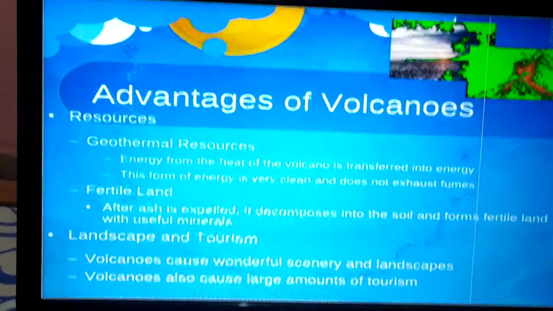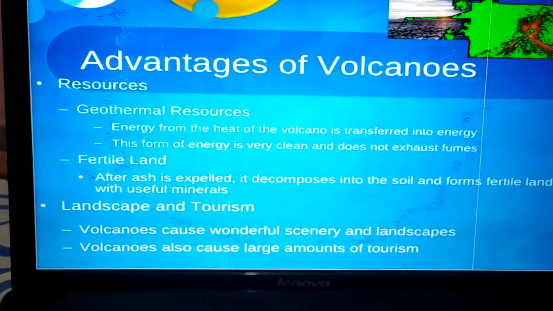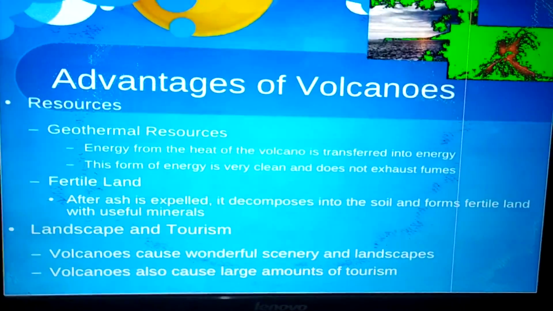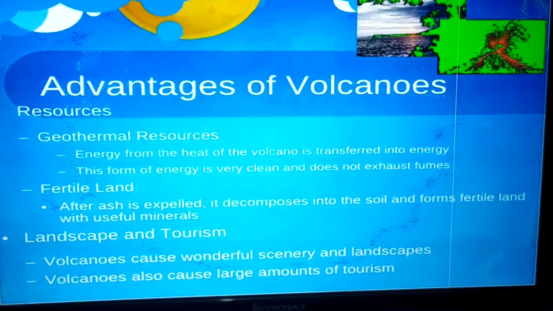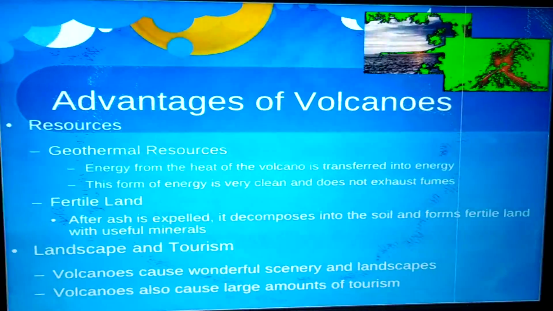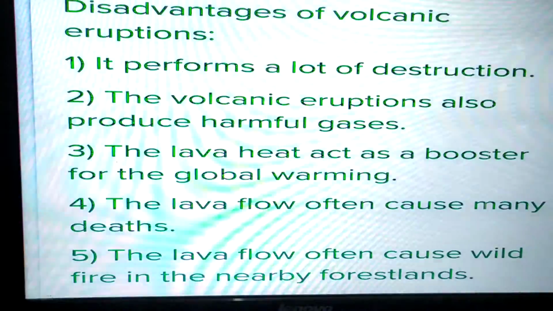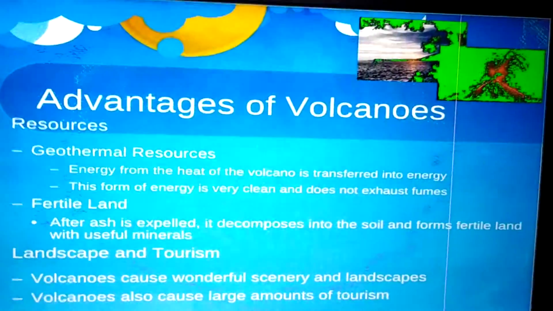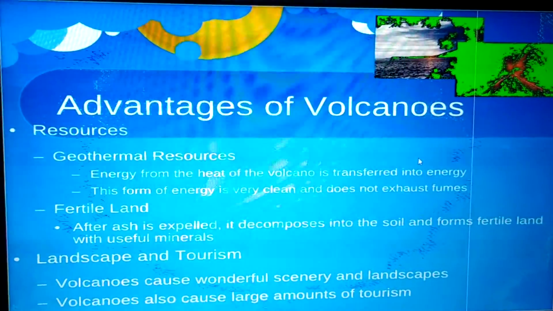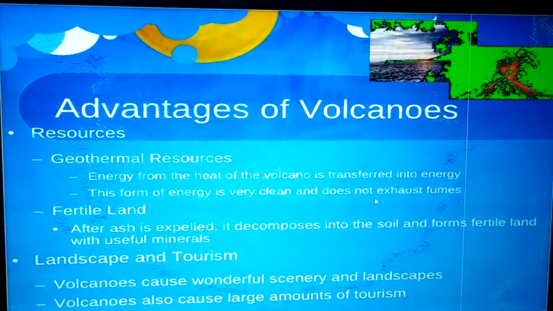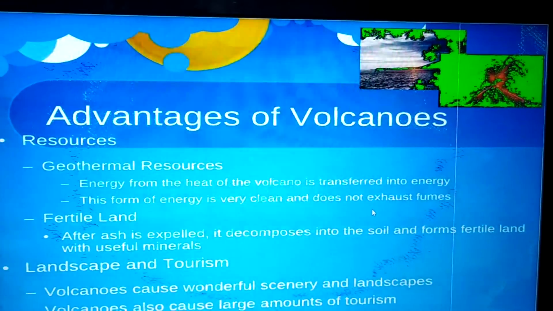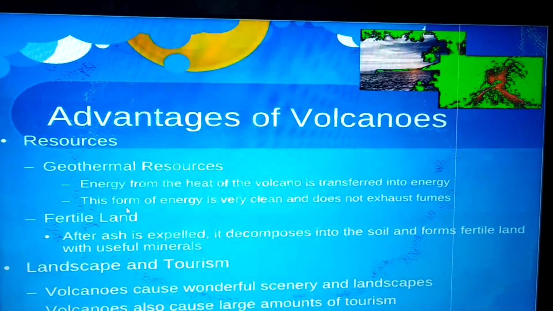Now, advantages of volcano. Because of volcanoes, geothermal energy is produced in the form of springs or geysers, and this can be used to produce energy, known as geothermal energy. This form of energy is very clean and does not exhaust. So this is a renewable source of energy, and an eco-friendly source of energy also.